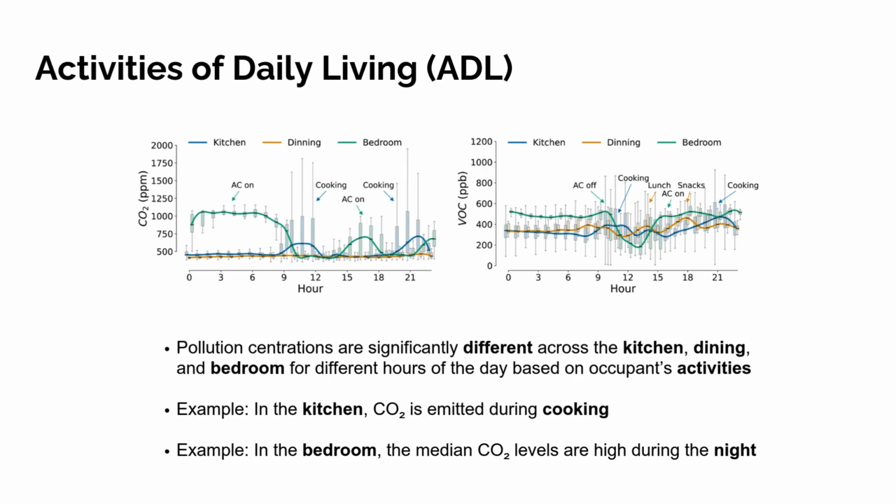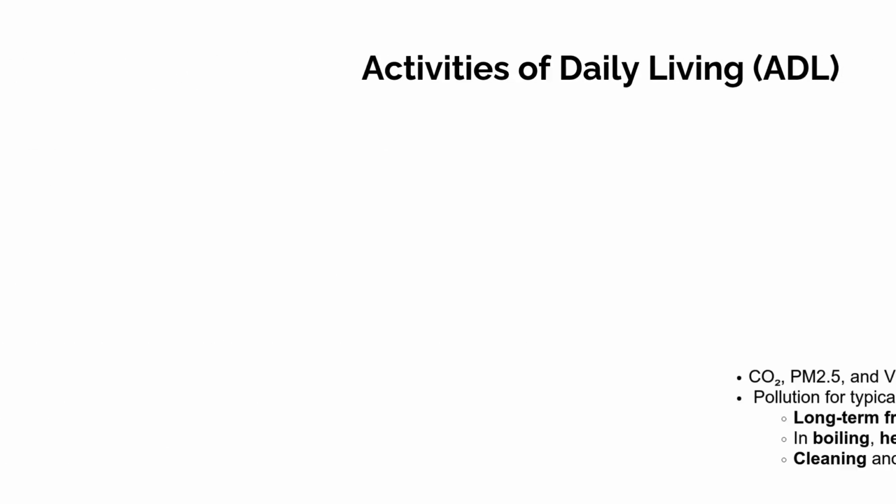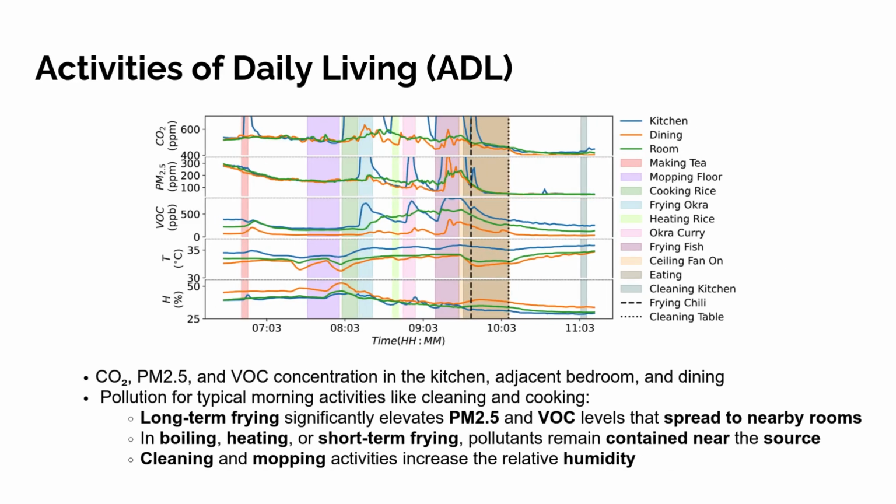We observed that pollutants vary spatiotemporally. For instance, kitchen is most polluted during cooking, whereas bedroom is most polluted during night hours due to sleeping. Further, we observed that different micro activities like cooking a specific food item can generate unique pollution signatures, just like extended frying can cause greater pollution accumulation and spread from kitchen compared to boiling or heating.